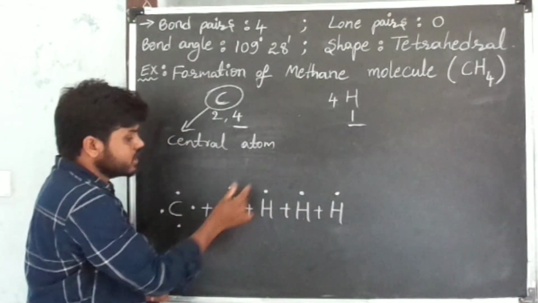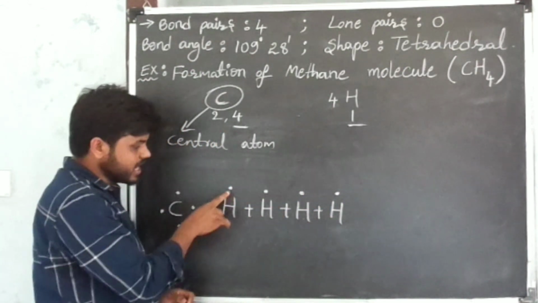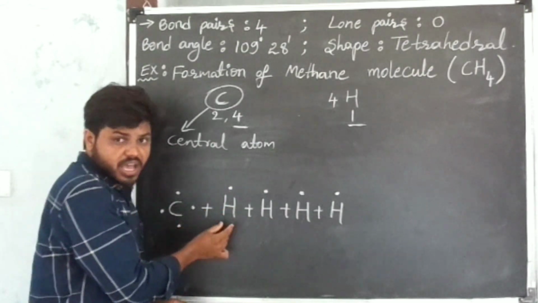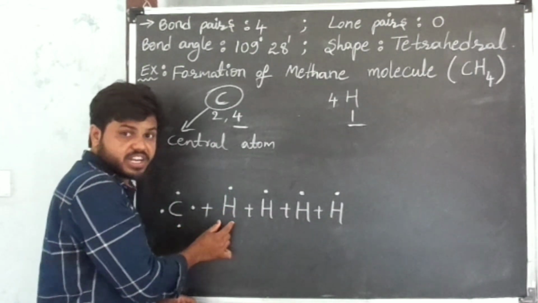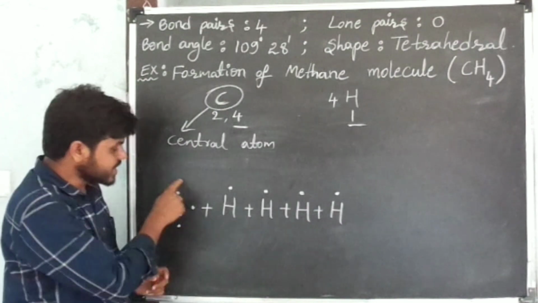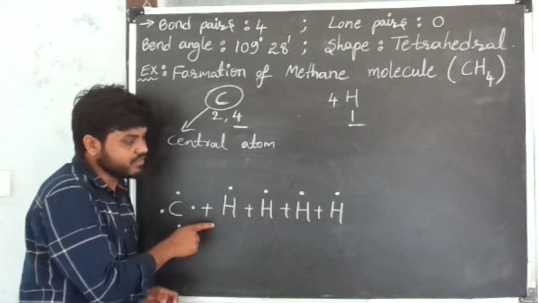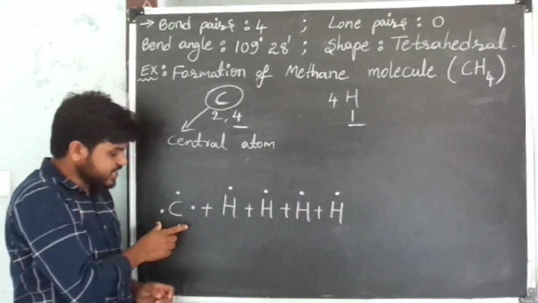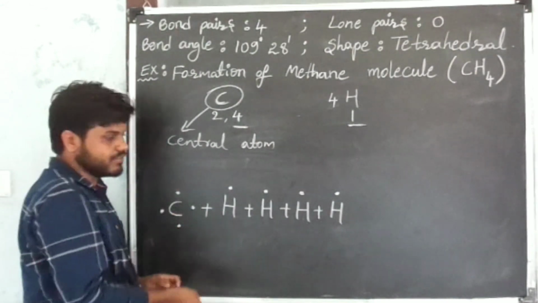Right? Now, each hydrogen shares 1 electron with the carbon atom and gets helium configuration in the valence shell. And this carbon atom shares 1 electron with each hydrogen atom and gets octet configuration in the valence shell.